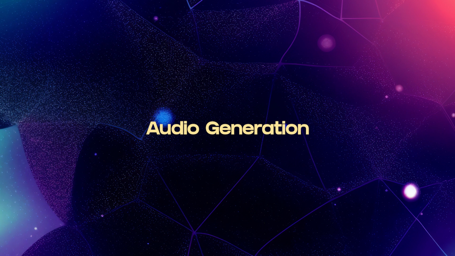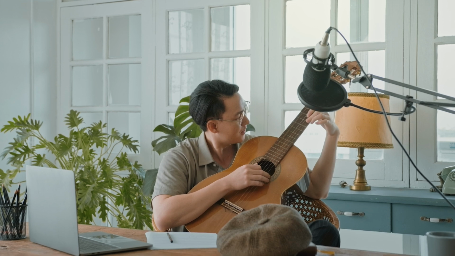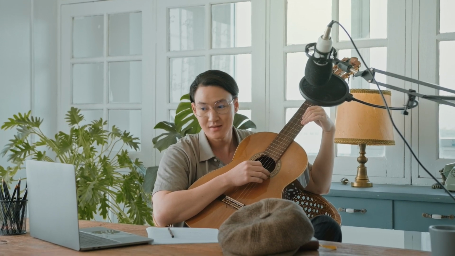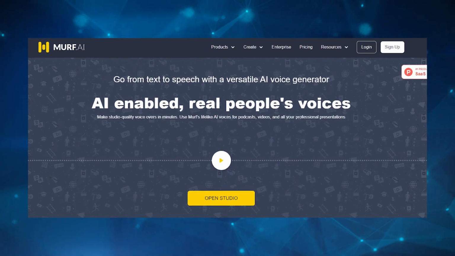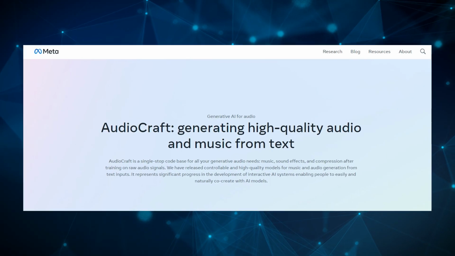And then there's audio generation. Audio generation leverages Gen AI models to create music, speech, and/or any audio medium. It's quite useful because, much like video or images, this helps users create their own music compositions with ease and even create real-life voiceovers without having to hire voice actors. Content creators, musicians, and anyone needing voiceovers can definitely use these tools. Tools like Murf.ai, Revoicer, Uberduck, and Meta's AudioCraft are just a few examples of this.